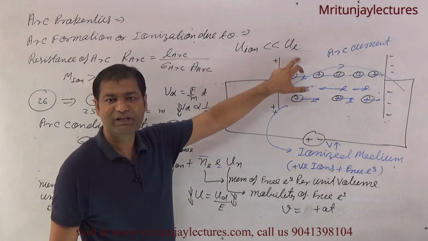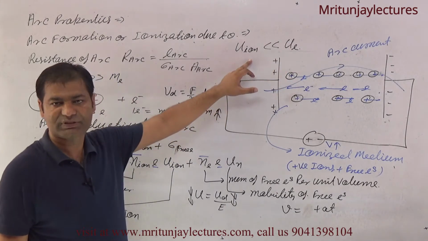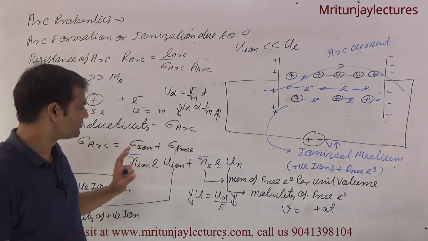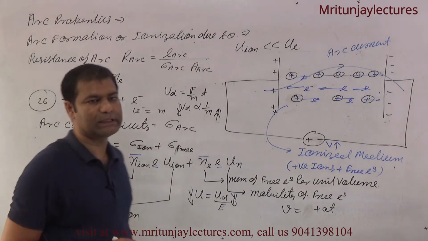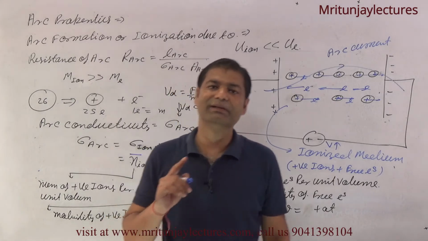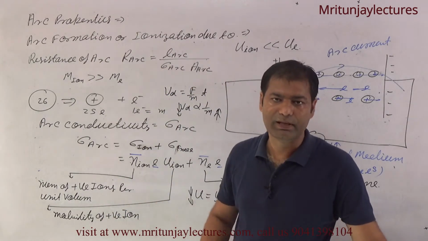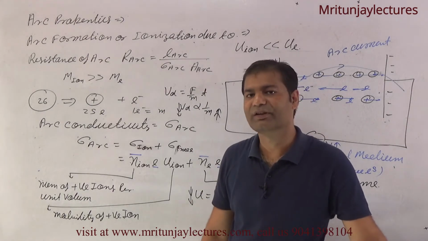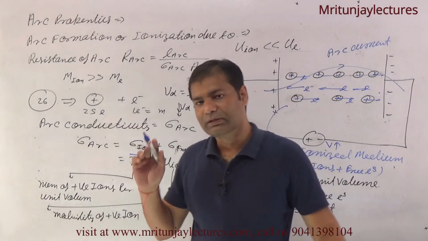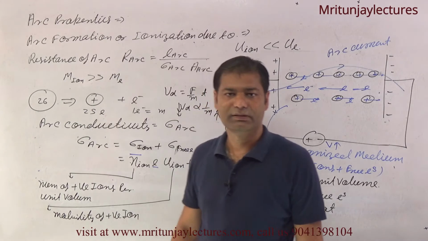Electron mobility is much higher than positive ion. Clear? So you can say that arc current is mainly due to free electrons, because the mobility of free electrons is much higher than positive ions.